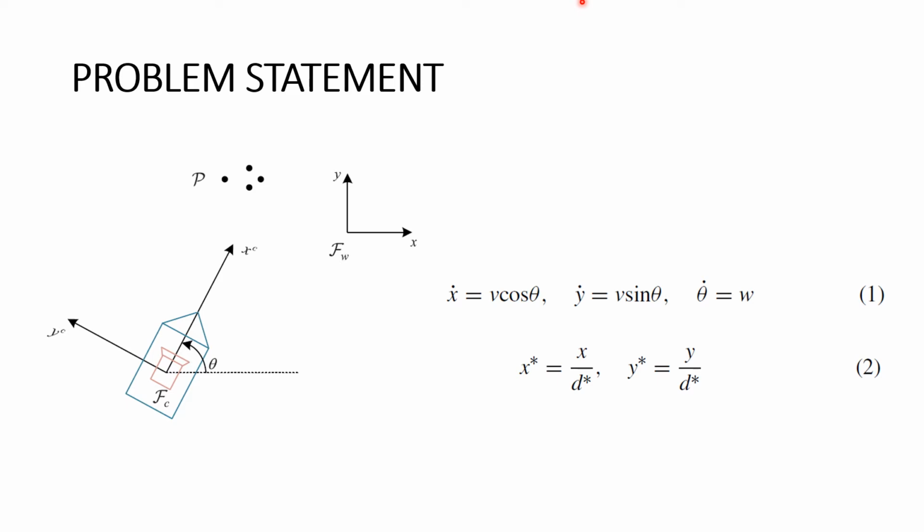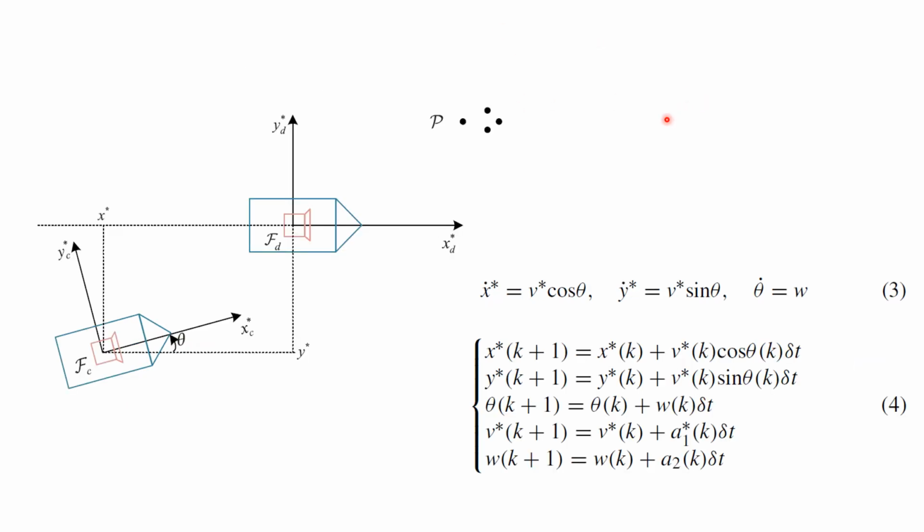However, due to unknown depth of the 2D images, only the scaled coordinate can be obtained, which is represented by equation 2, where d star is a positive real number and is an unknown constant, denoting the distance from the origin of the desired frame to the plane where the feature points are located. If the desired pose FD of the robot is regarded as the global frame, a scaled Euclidean space, scaled from the 3D space by a factor d star, can be constructed, which is shown in this figure.